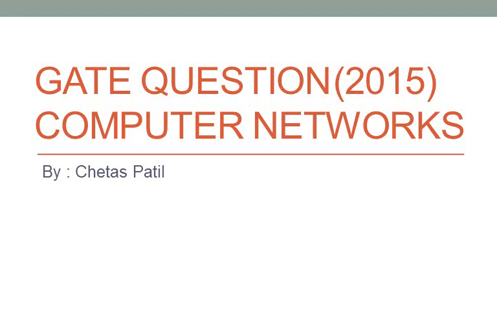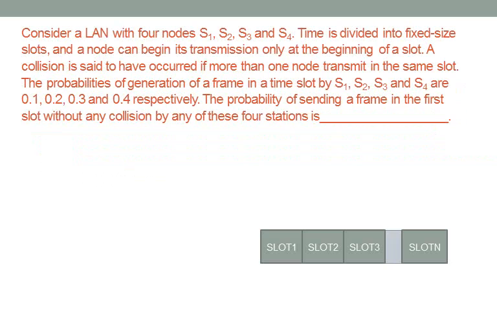Hello. Now we are going to see a GATE question which was asked in 2015 based on computer networks. The question is: consider a LAN with four nodes: station 1, station 2, station 3, and station 4.